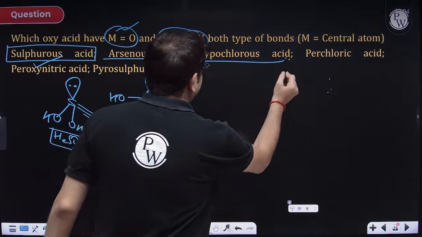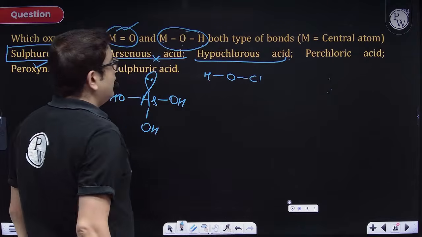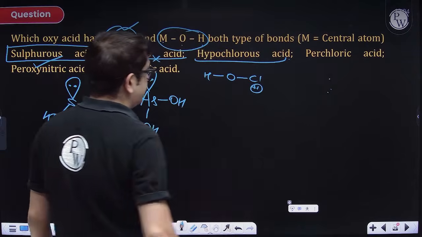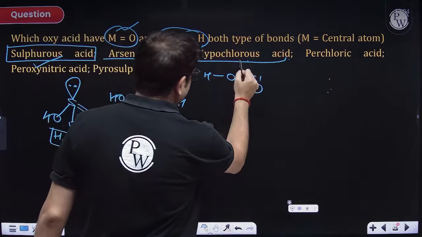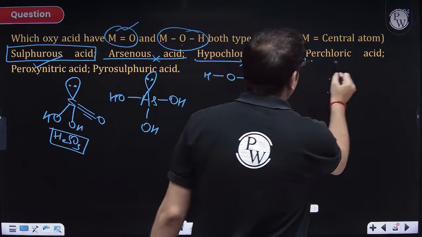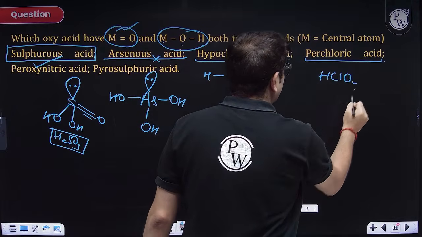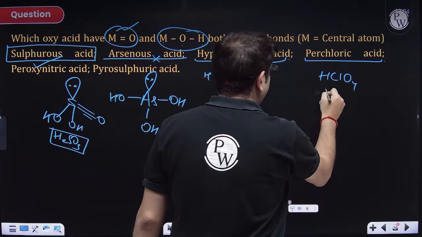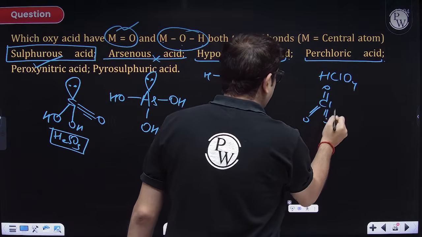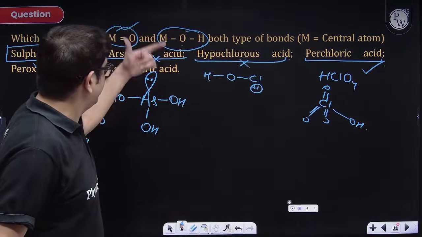Sir, hypochlorous acid, everybody knows this is HOCl. Here chlorine is in the +1 oxidation state, so obviously there is no oxo group. Yes, it has OH but no oxo group. What is perchloric acid, sir? The famous oxo acid HClO4. So we definitely know it has not one but many double bond O and OH also. So this is my second option, which is having both of them.